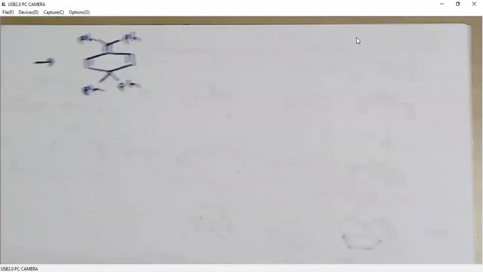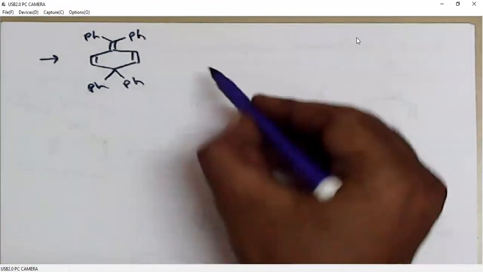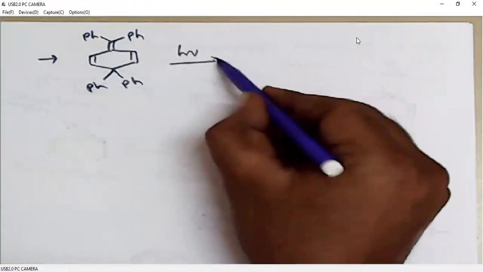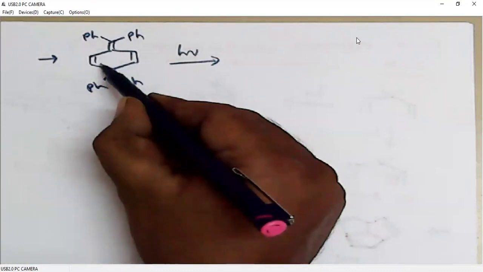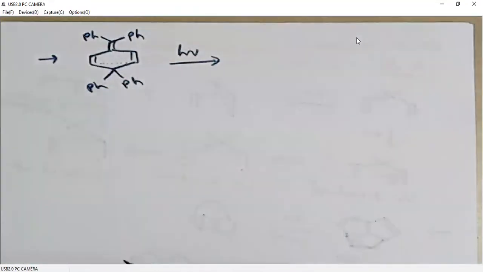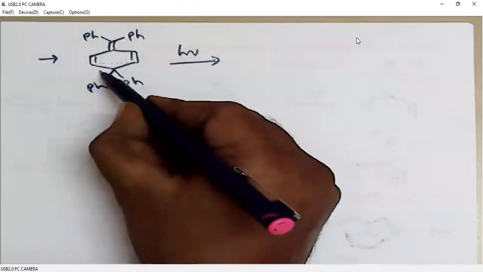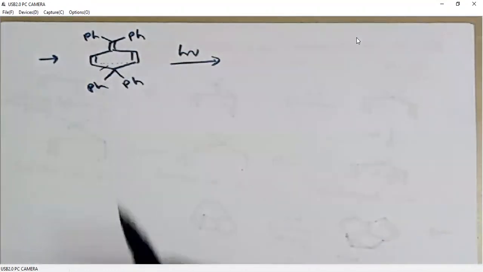When this molecule is involved in di-pi-methane rearrangement, a bond formation occurs here, then a bond breaking here.